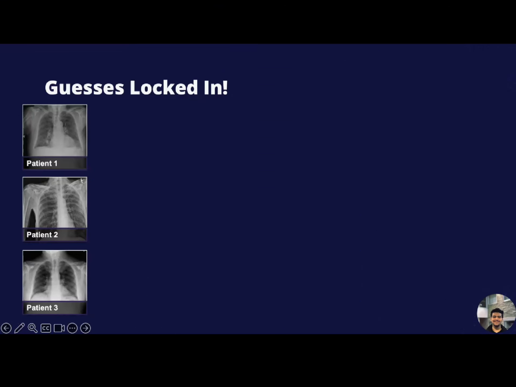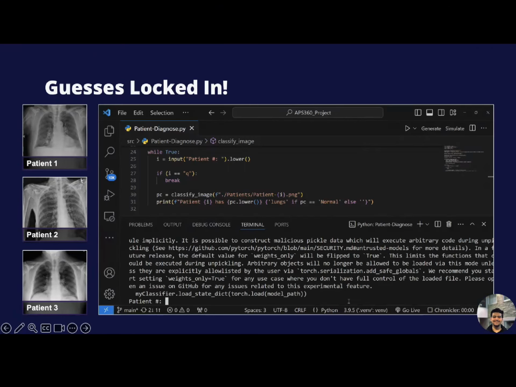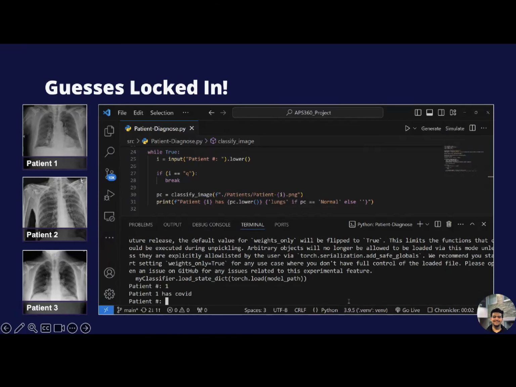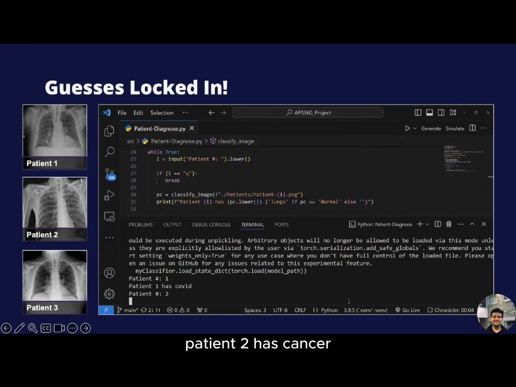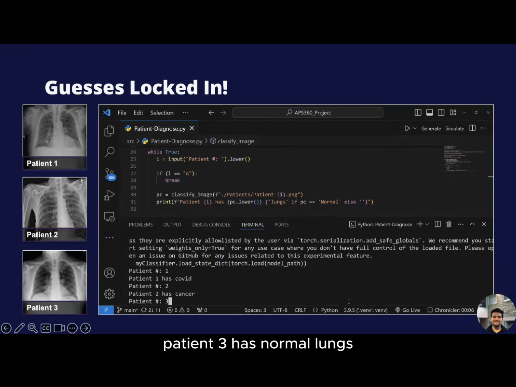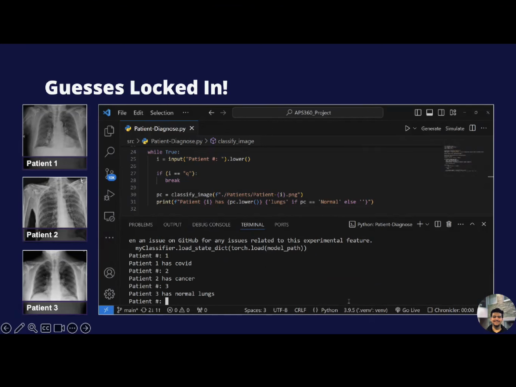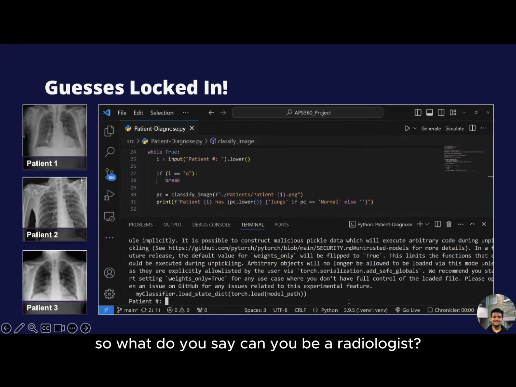Whereas cancer, on the other hand, involves a physical obstruction in the lung and makes it easier for the model to predict. I hope you have your guesses locked in because now we're going to be predicting what each patient has. So we run a quick little script where we feed the images to our network and we see that patient 1 has COVID, patient 2 has cancer, and patient 3 has normal lungs. So what do you say? Can you be a radiologist?